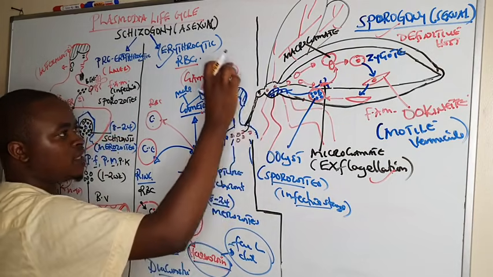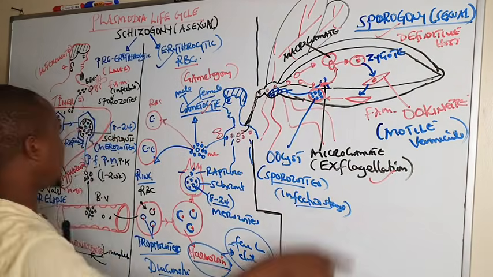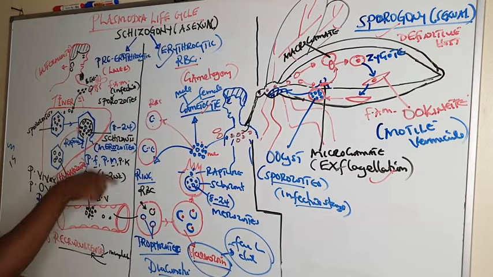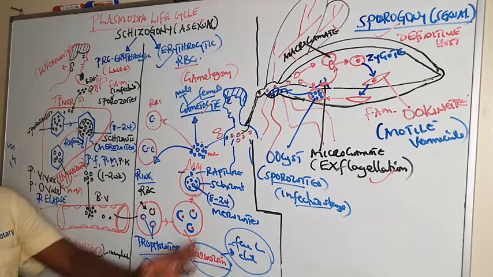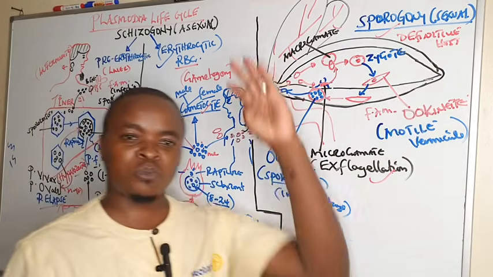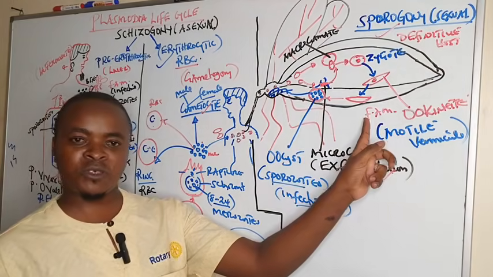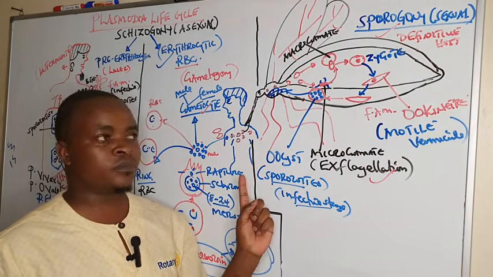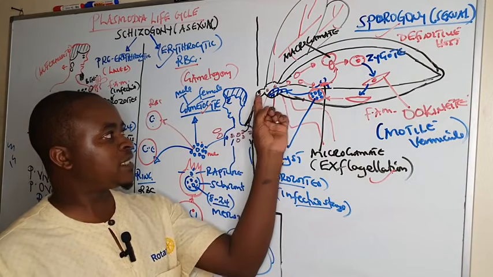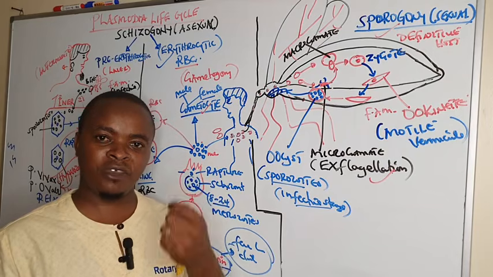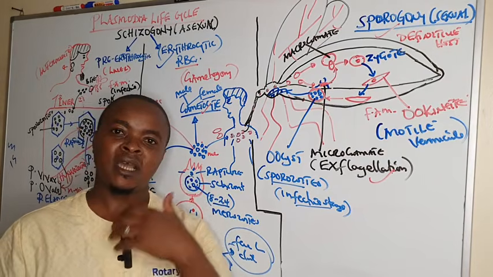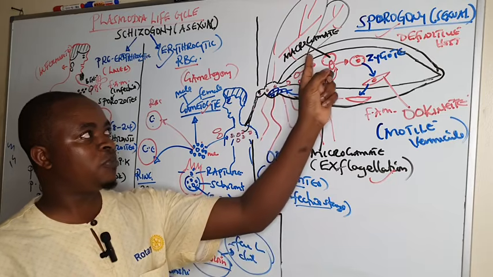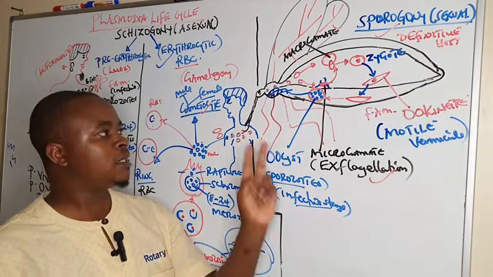And whenever this infective female Anopheles mosquito again comes to man to take a blood meal, it is going to inject the sporozoites, and then the life cycle continues. So this is what we can discuss under sporogony. Sporogony begins when the female Anopheles mosquito is taking a blood meal from an infected man. And after taking a blood meal, it takes up the gametocytes, both the male and the female, together with the merozoites. But merozoites are killed within the gut wall, whereas the female gametocyte develops into the macrogamete, whereas the male